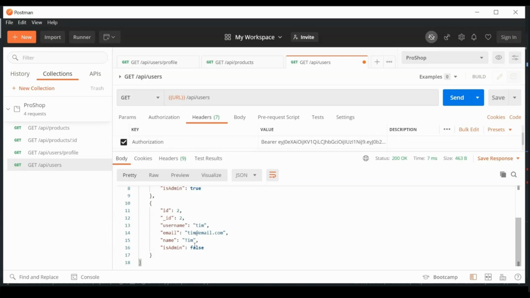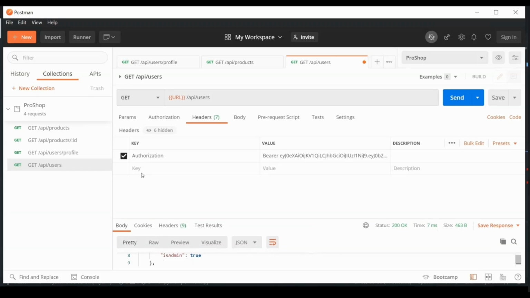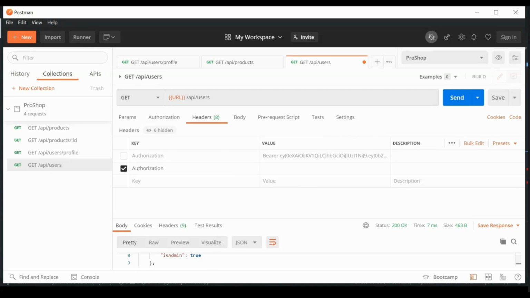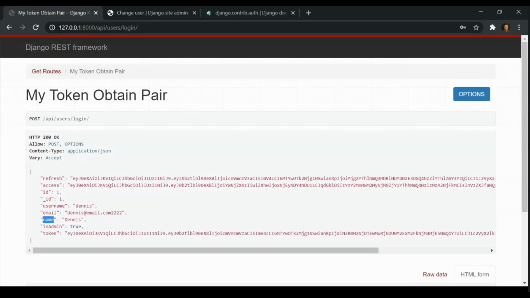Now you can see that Tim here is not an admin user. So I want to get the token for Tim right now. So what I am going to do is actually add in a new key. I'm going to deactivate this one, and I'm going to add in another authorization token, and this one is going to be a bearer token, but I want to get the values from Tim's token.